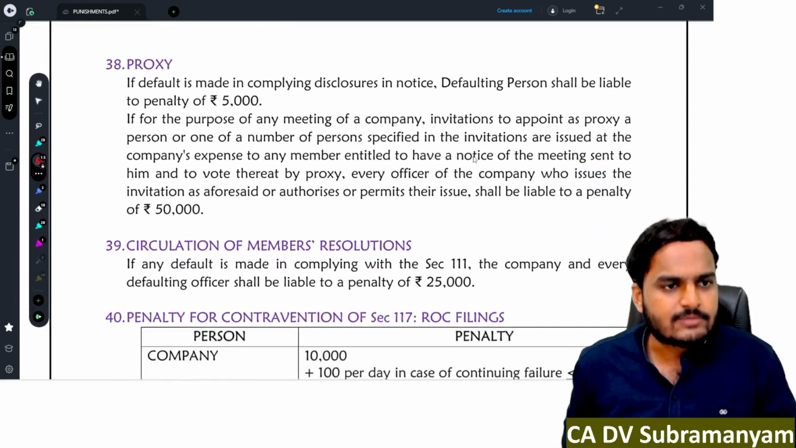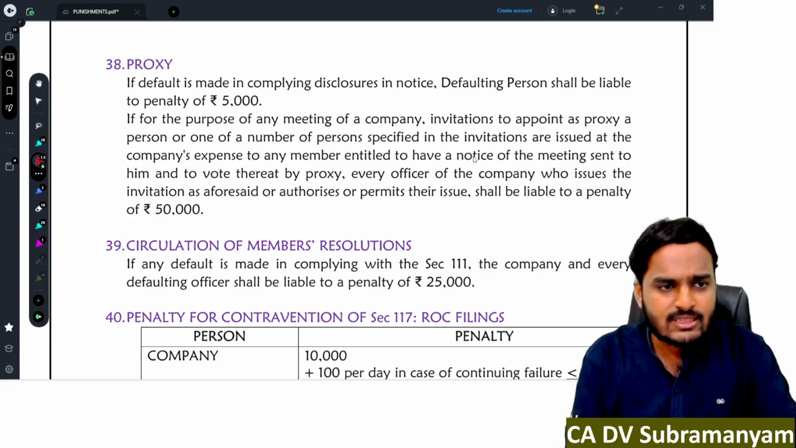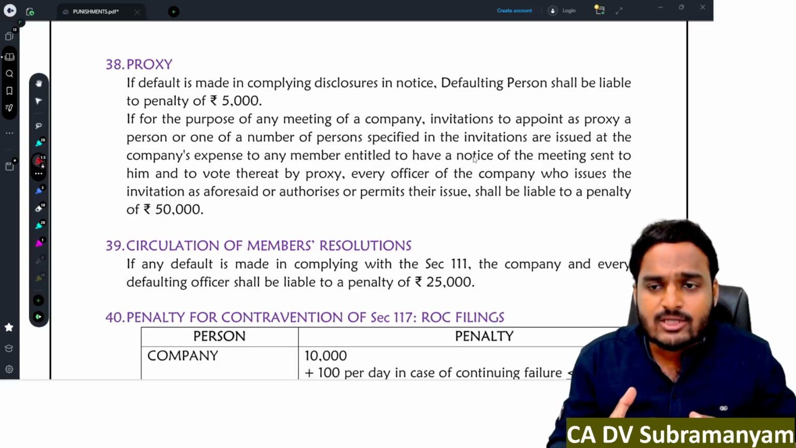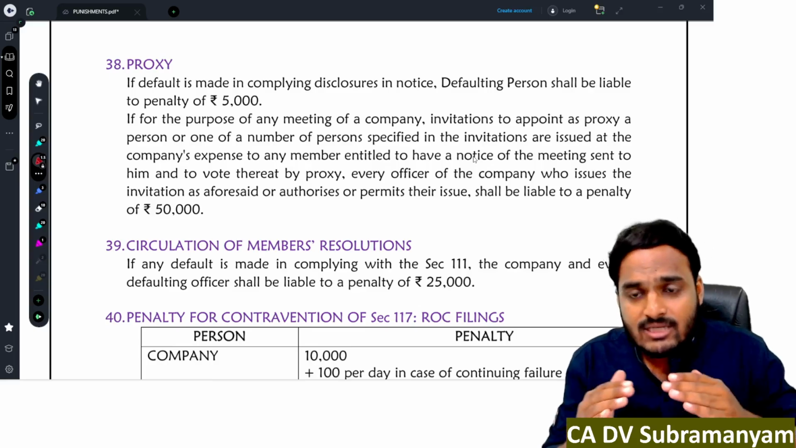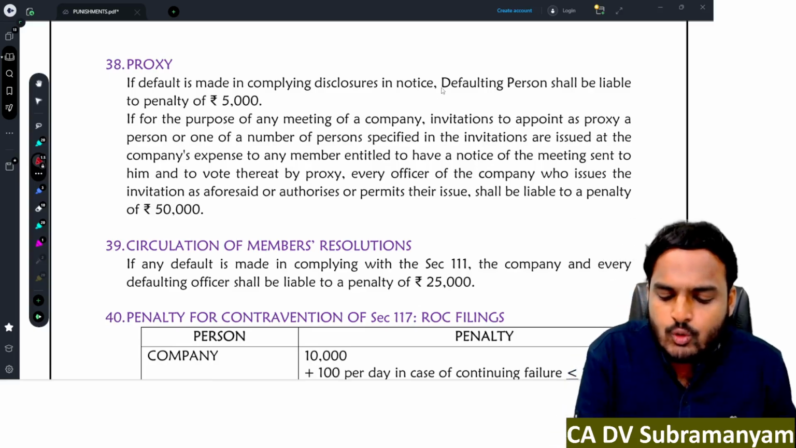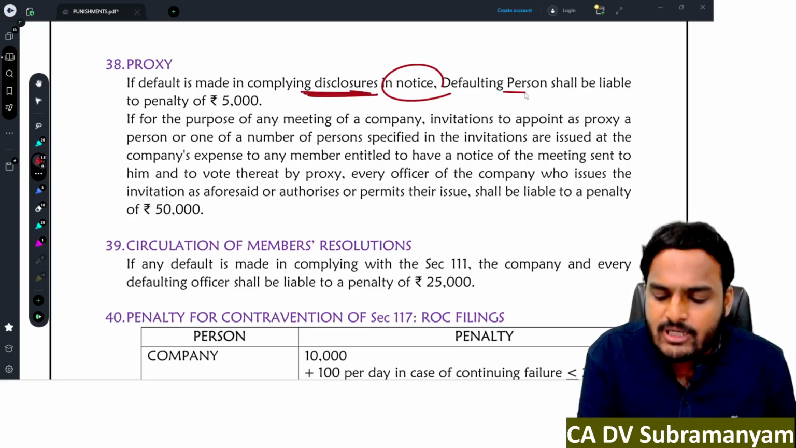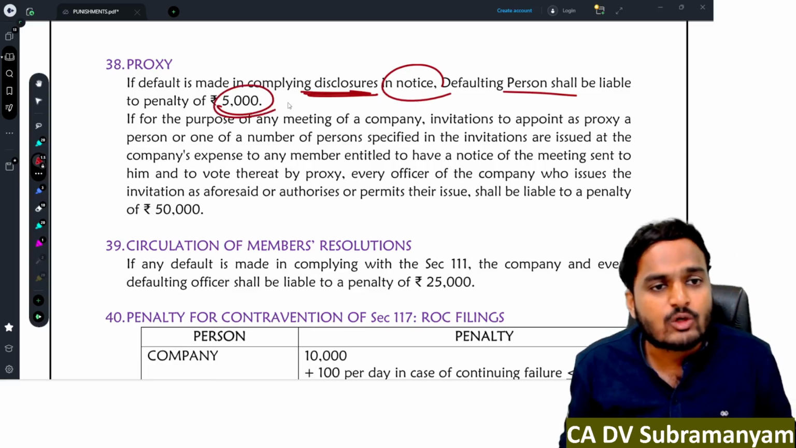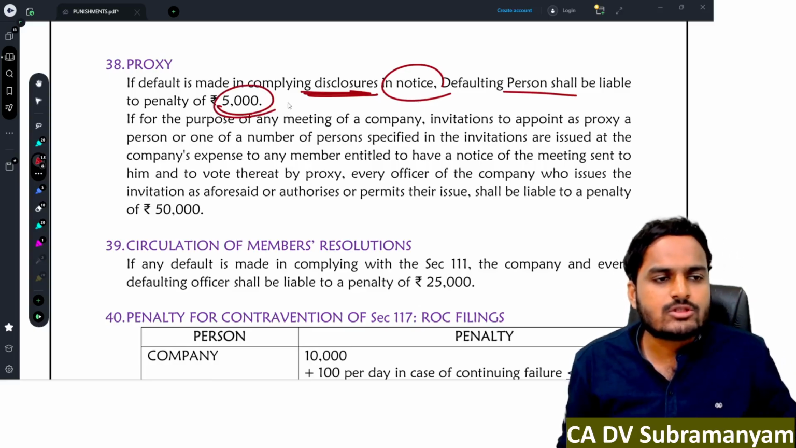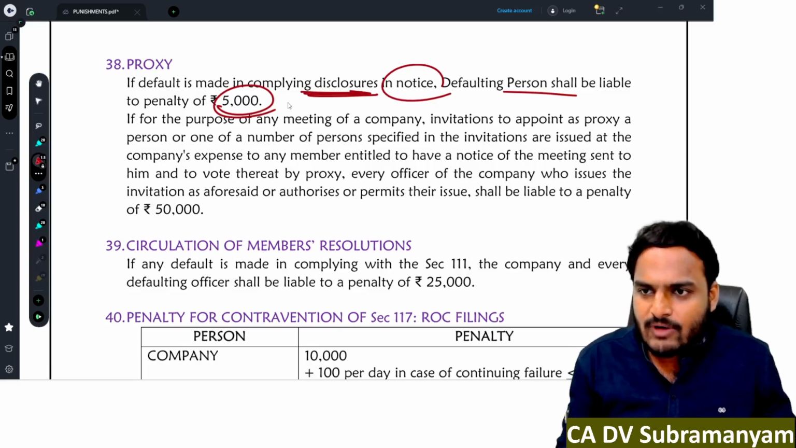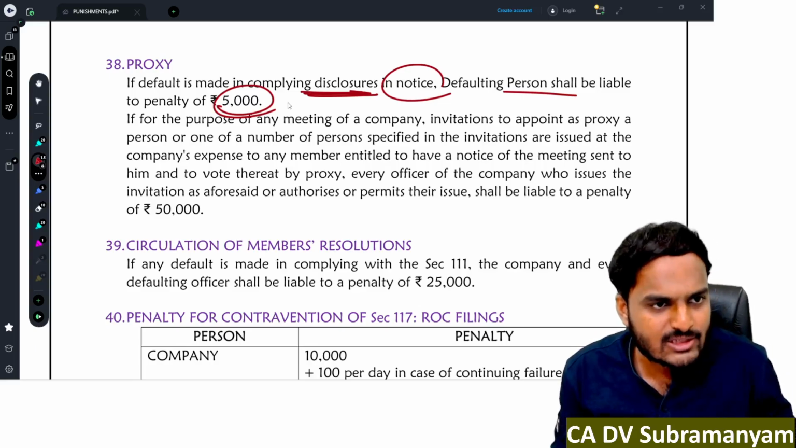Next one, proxy. The benefit of proxy is available. Yes, the company has to communicate that benefit to the members. That communication can be done only through the notice. In case of non-disclosure, the defaulting person is liable to pay a penalty of 5,000 rupees. Non-disclosure of proxy benefit in the notice, the defaulting person shall be liable to pay a penalty of 5,000 rupees.